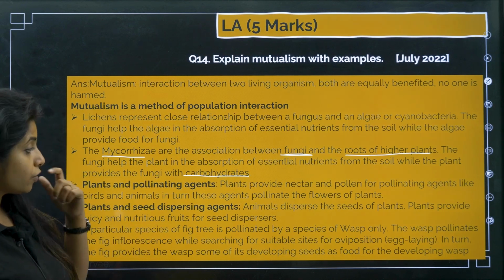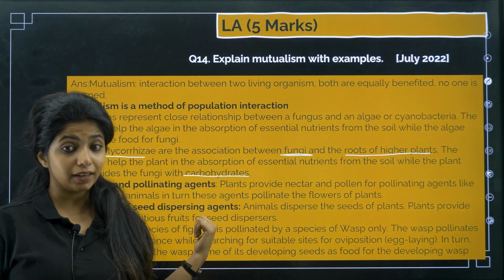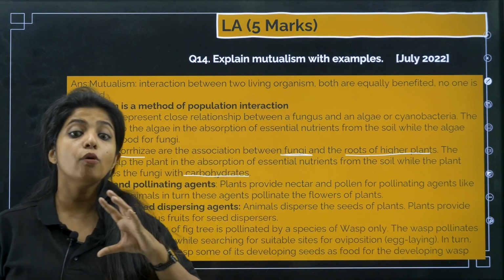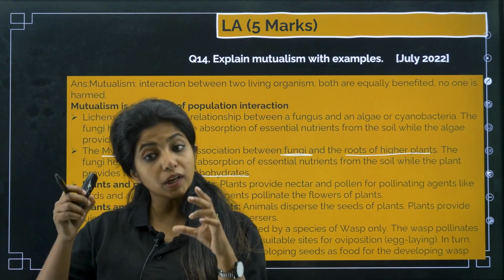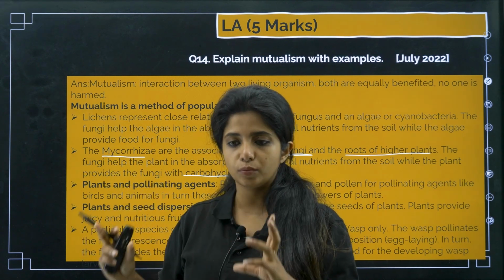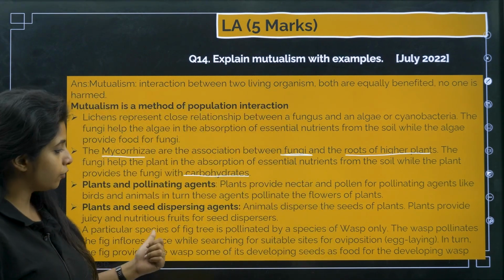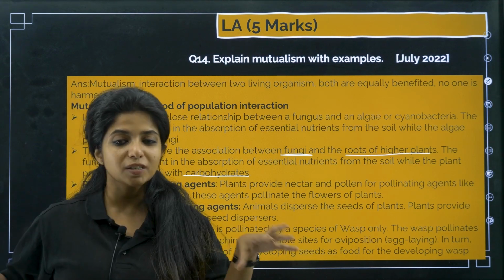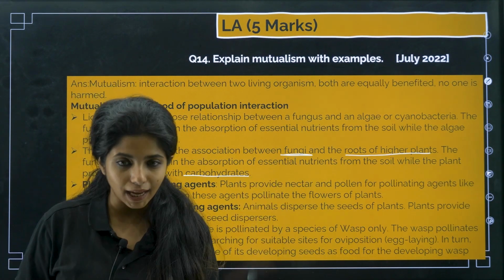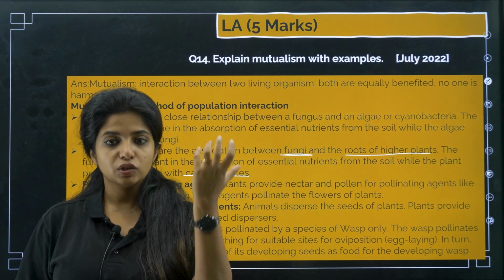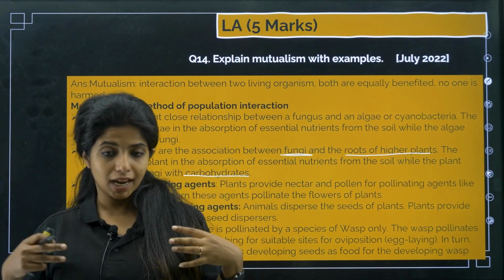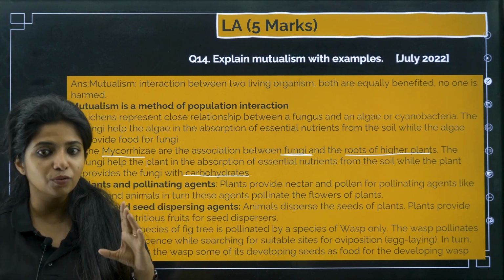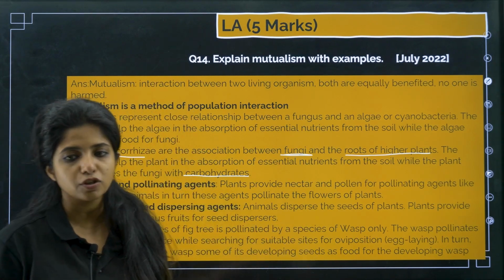Now a particular species of fig tree, the fig tree and the wasp, is pollinated by a species of wasp only. They have co-evolved in a way that this particular fig tree will be pollinated by this particular wasp only. So the wasp pollinates the fig inflorescence while searching for suitable sites for oviposition, as in egg laying. So this wasp is searching for a good place to lay its eggs, and when it finds the fig, it gets into the ovary, and it is going to lay its eggs there and feed on some seeds. But this wasp is basically coming over here and helping in pollination. That is all the more important.